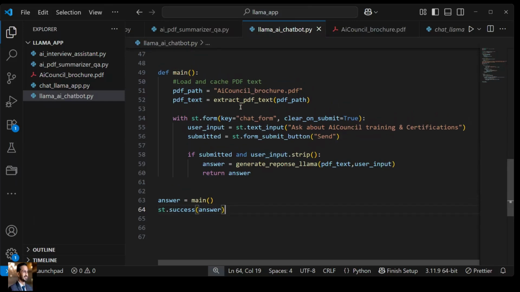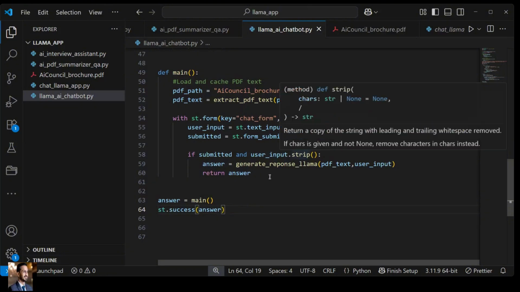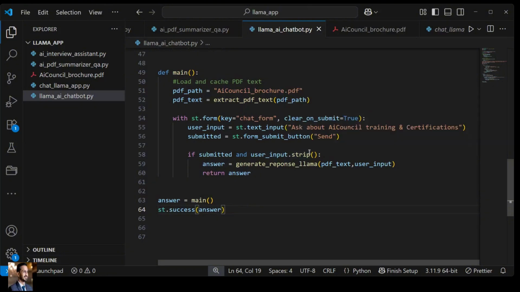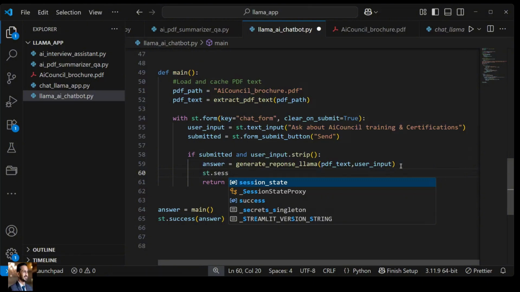Let's see in the main function. Here we are creating this form, right? So when we are submitting this response, here we should add something. This is generating the answer, that's fine, but we should also add over here st.session_state.